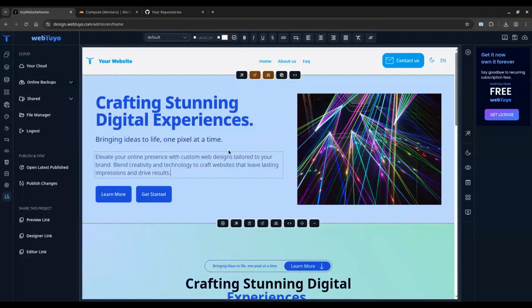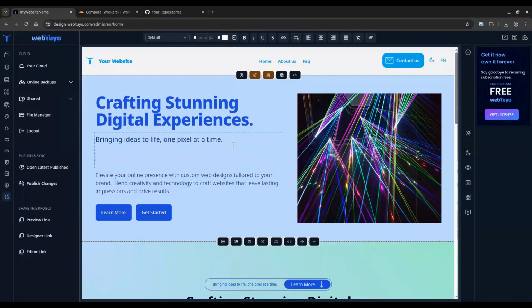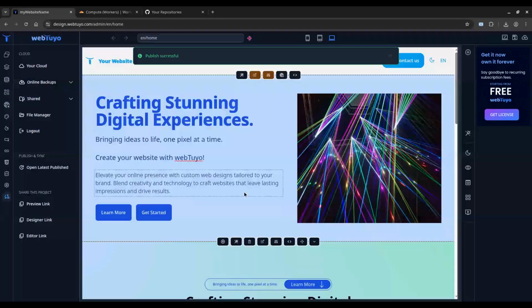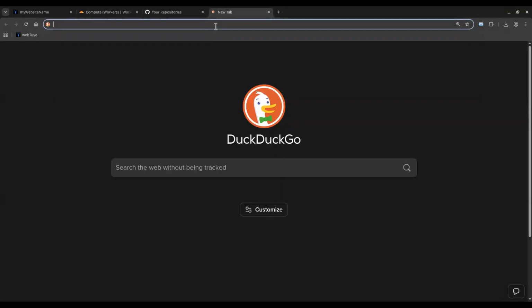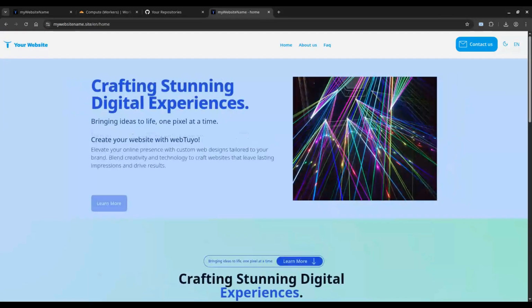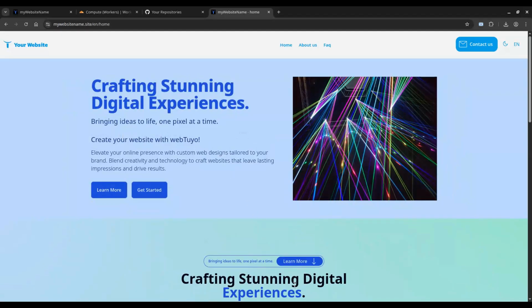Finally, go back to your web builder. Update your project and publish your website. When you visit your domain, you'll now see your site live, fully updated with your latest published changes.